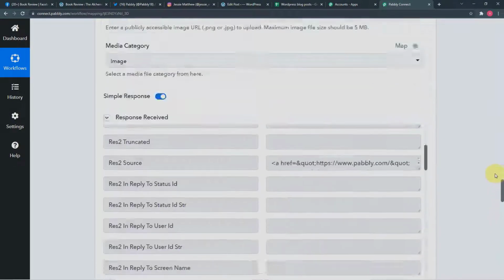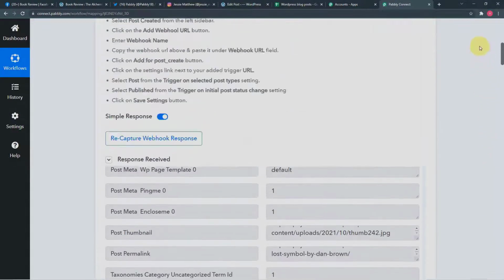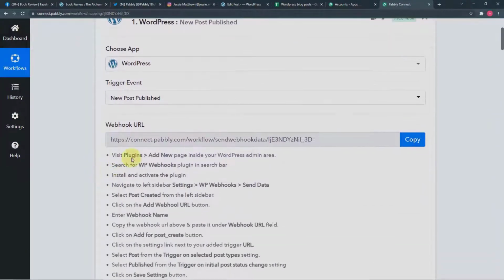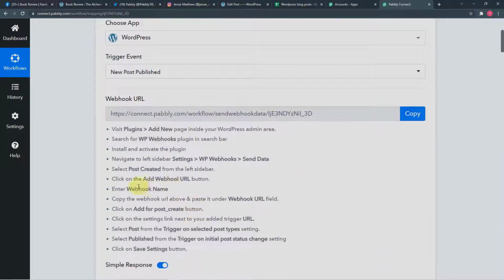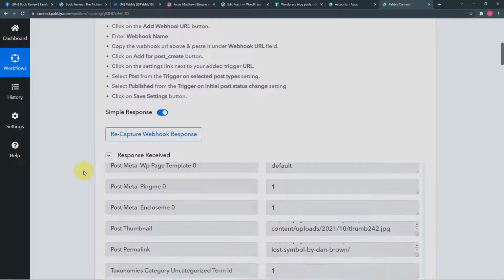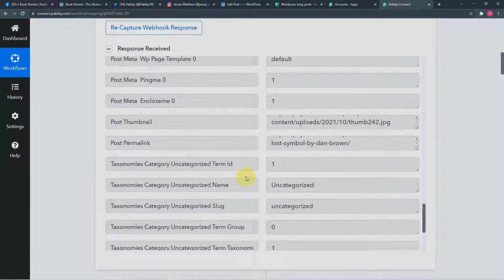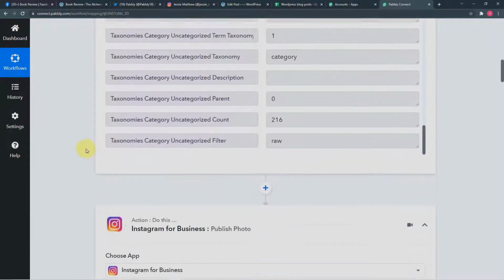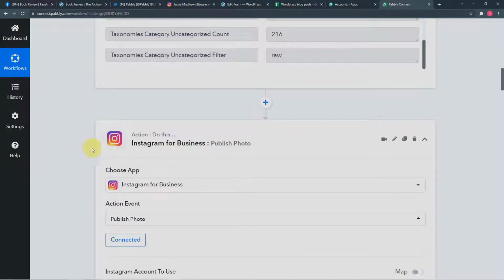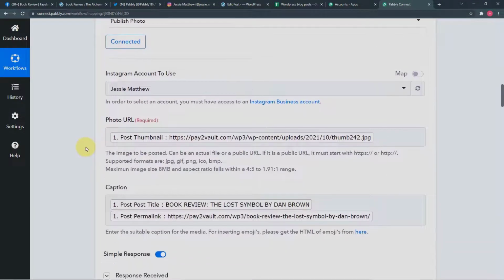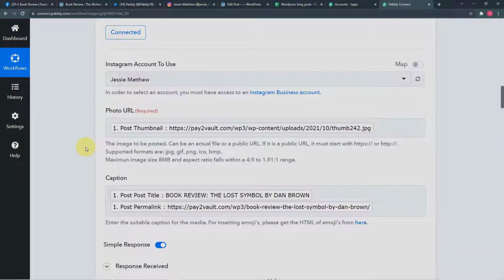Let me give you a quick recap of what we have done here. So first of all, in this trigger window, we selected WordPress as our application and generated this kind of URL to connect with our WordPress. Then we followed these steps to connect with WordPress. Then we made a new post in WordPress to capture the data here like this. Okay. After this, we connected in this action window our Instagram application to publish the photo and the thumbnail's link like this. Okay. As a new post.